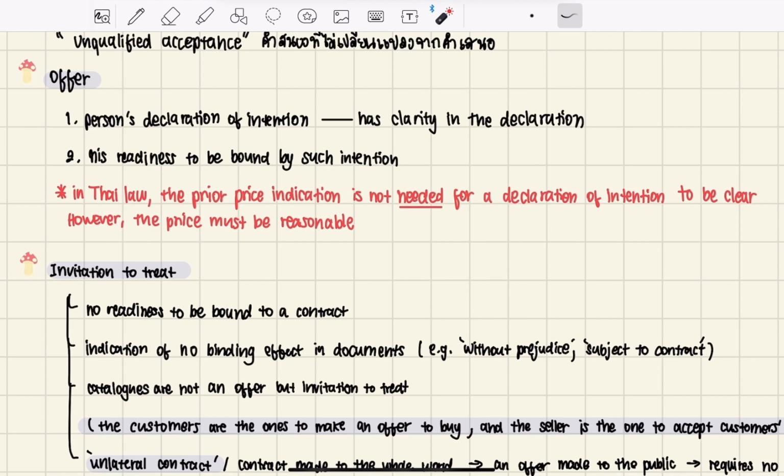First, the offerer's declaration of intention has to have clarity. It has to be clear that the offerer wants to offer something to someone. And the second condition is the readiness to be bound by such intention. The offerer has to make clear in his statement that he wants to be bound by such intention.